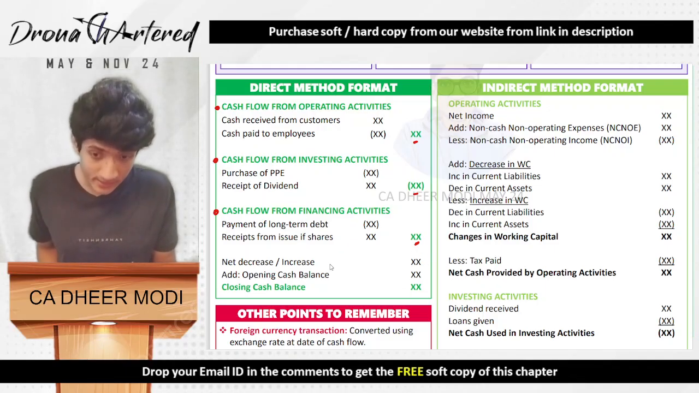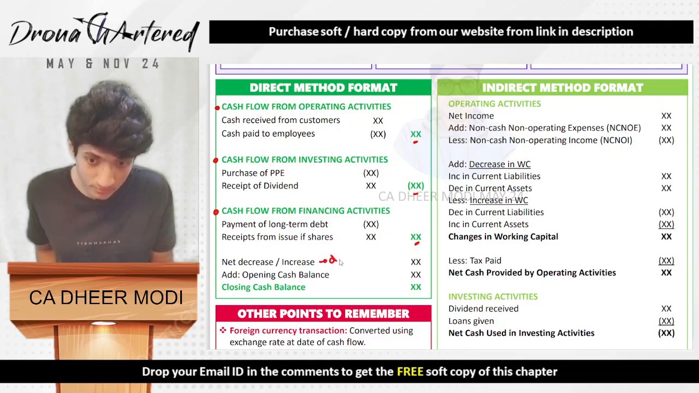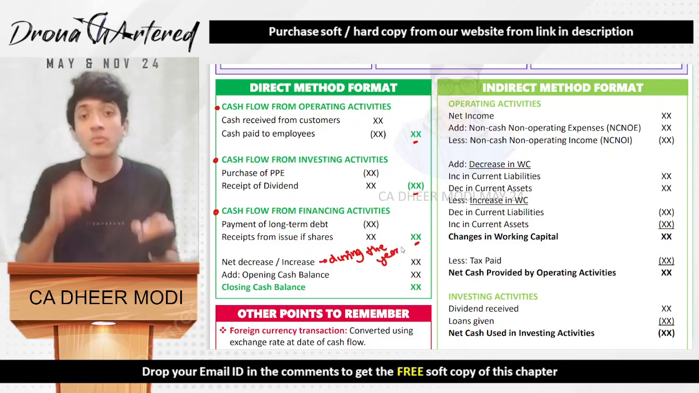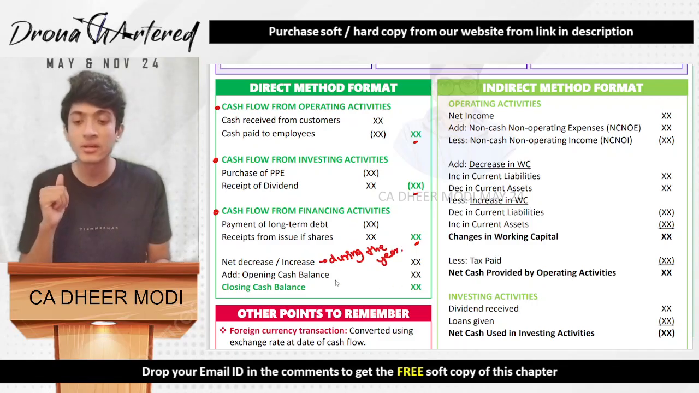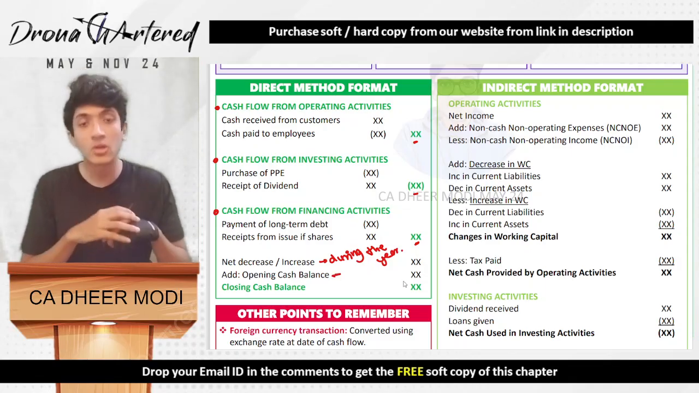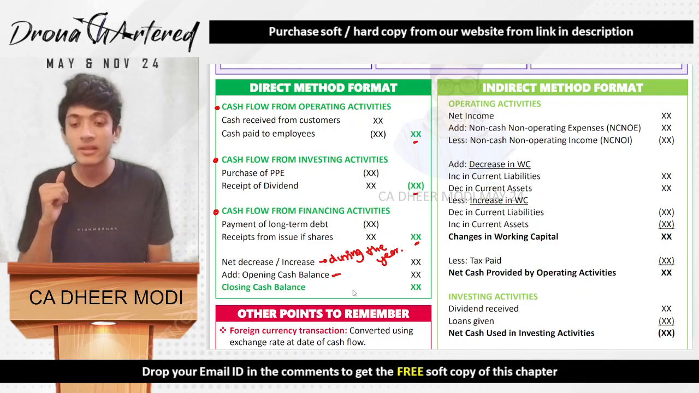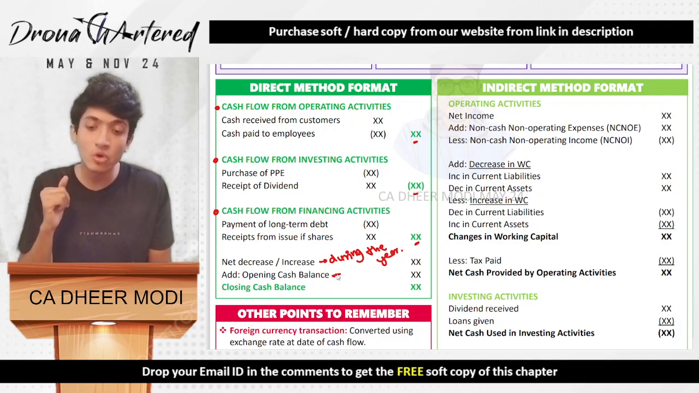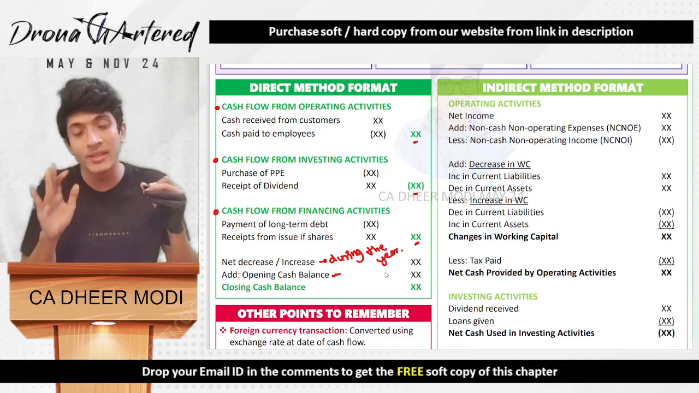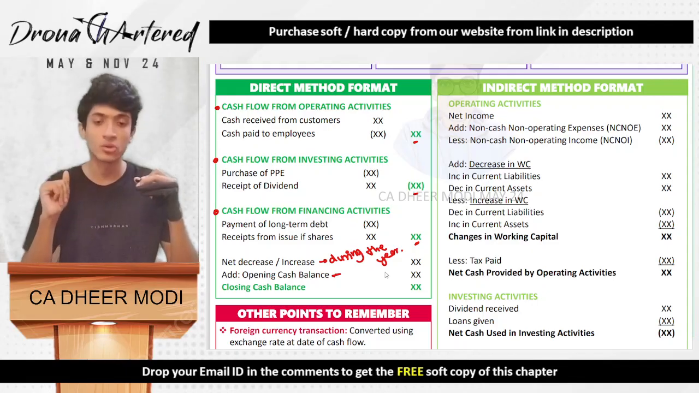This is the net increase or decrease during the year. This is how the cash balance has changed during the year. So if you add this to the opening cash balance, of course, you will get the closing cash balance. They will usually give you the opening cash balance and the closing cash balance. Therefore, you will get to know during the exam itself whether you have done this right or not.